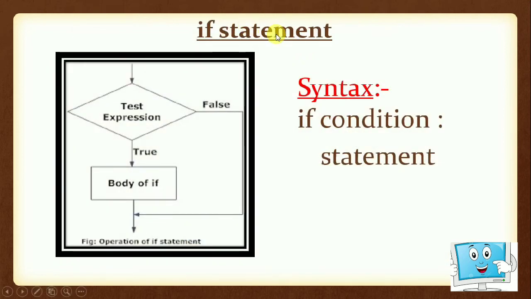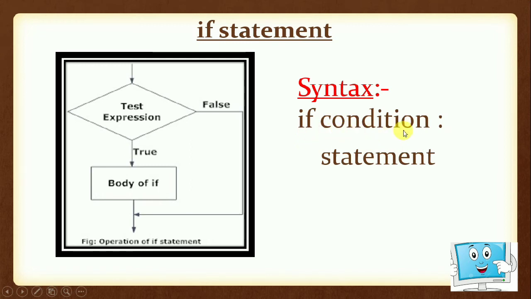If statement. Now the if statement says that if the condition is true, then the body part of if will be executed. If the condition is false, the control will come out of the if part, that is the body of if. Its syntax is: if is a keyword, then the condition.